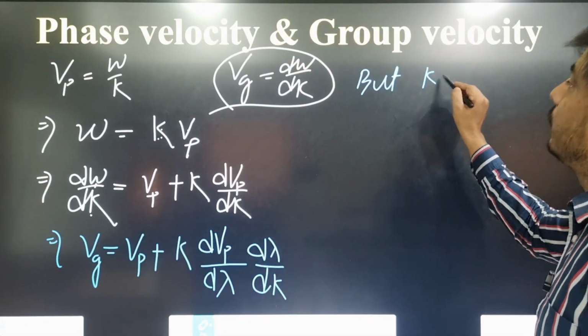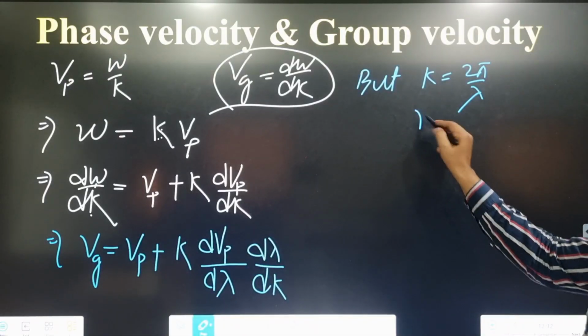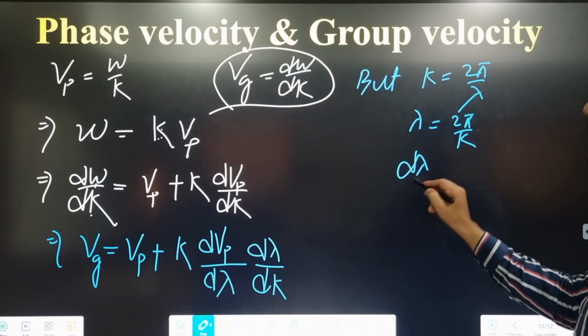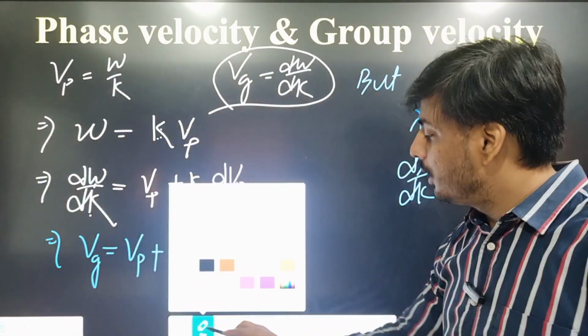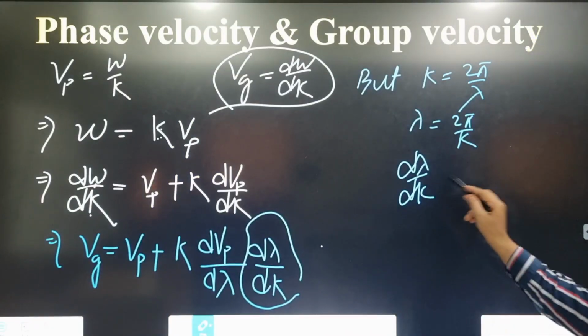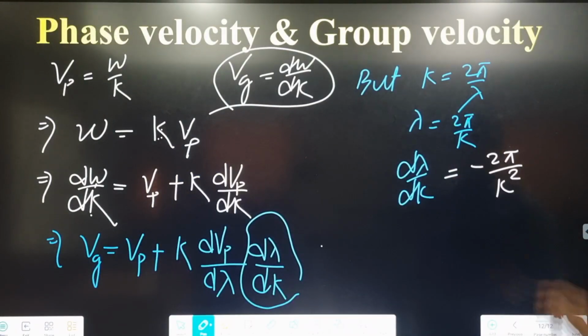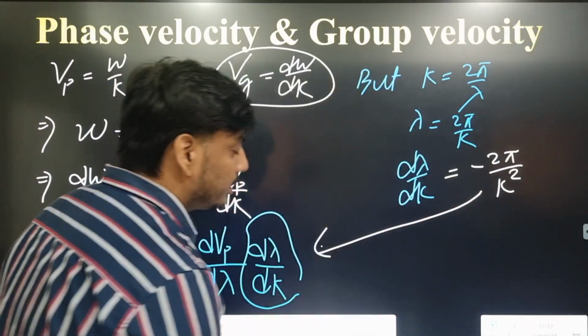But k is 2 pi by lambda, so lambda is 2 pi by k, and d lambda by dk is the derivative of 2 pi by k, which is minus 2 pi by k square. If we use that value here, we will get the final result.